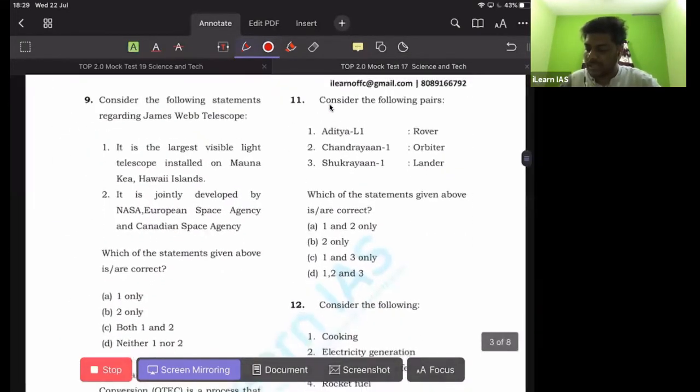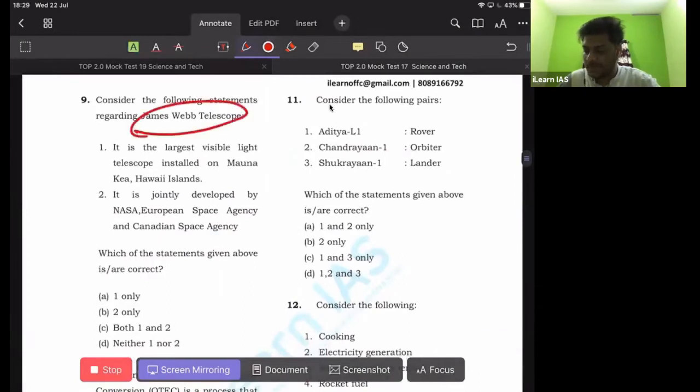The ninth one, consider the following statements regarding James Webb Telescope, which aims at launching to replace what? The aging Hubble Space Telescope.